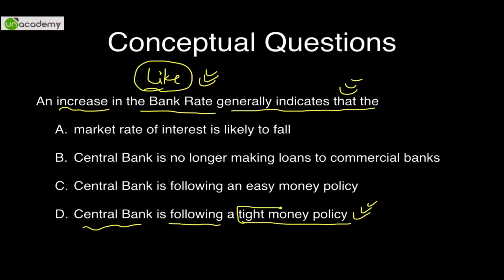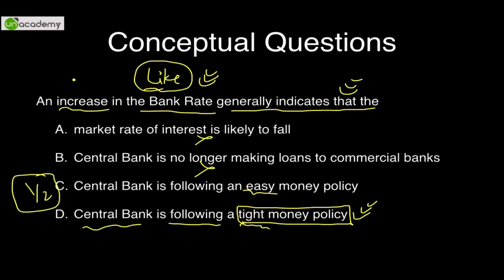Anyway, this is a very easy answer, but just assume that you do not know the question. The answer can be either that they follow easy money, or that they follow tight money. So by the elimination method you can remove A and B, so you have a good chance of getting it correct once you have removed 2. Just keep your mind open, and even if you don't know what will happen with the bank rate, you have a 1/2 chance of getting it correct.